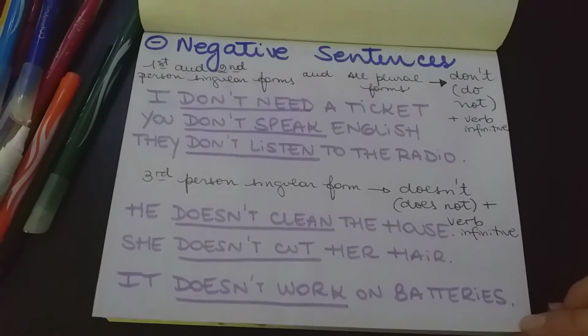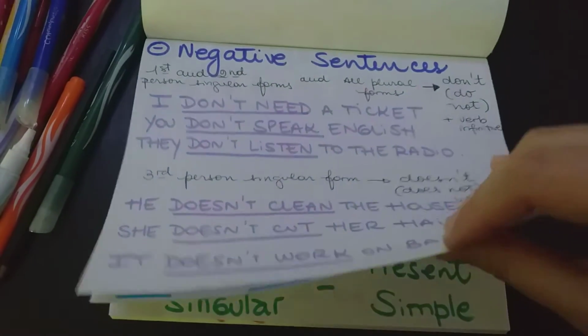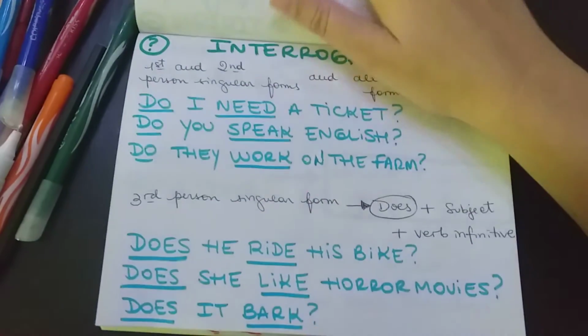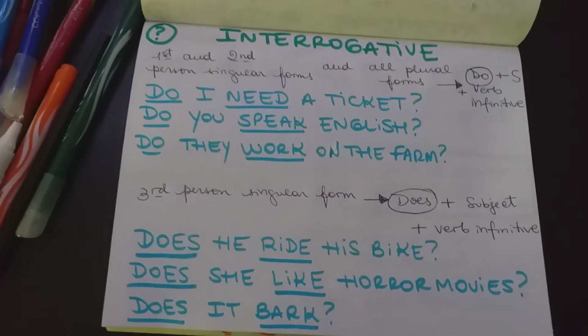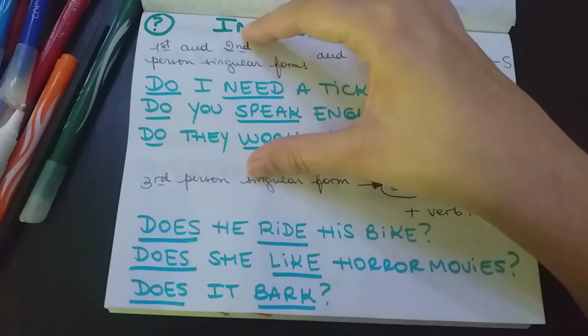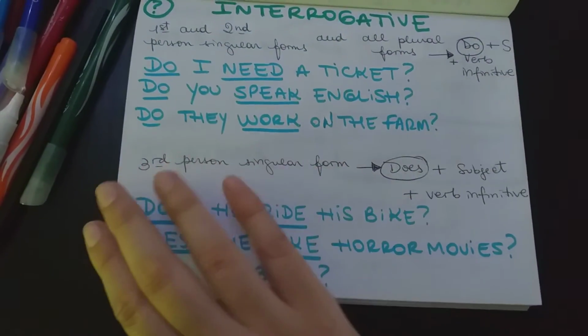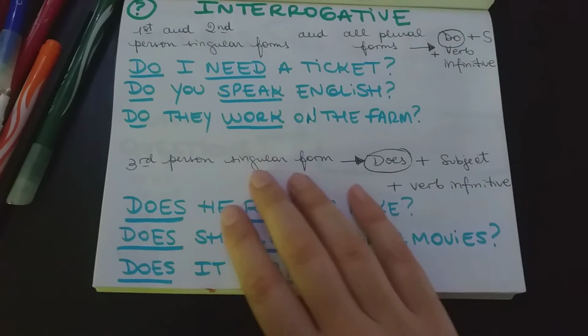Okay? So we studied the affirmative, the negative, and now the interrogative, how to ask questions. Okay, again, the same difference. I have the first and second person singular forms, or the plural, and in a different part, the third person singular form.